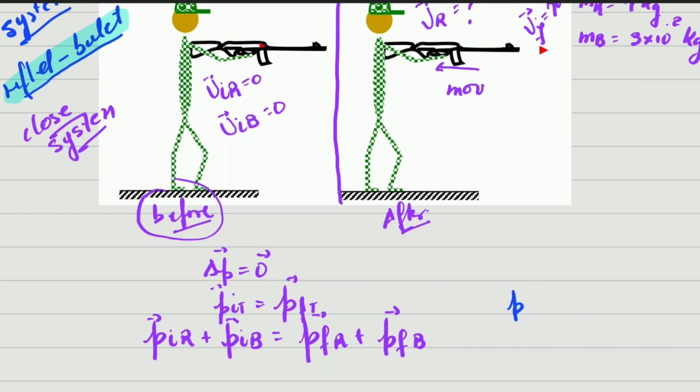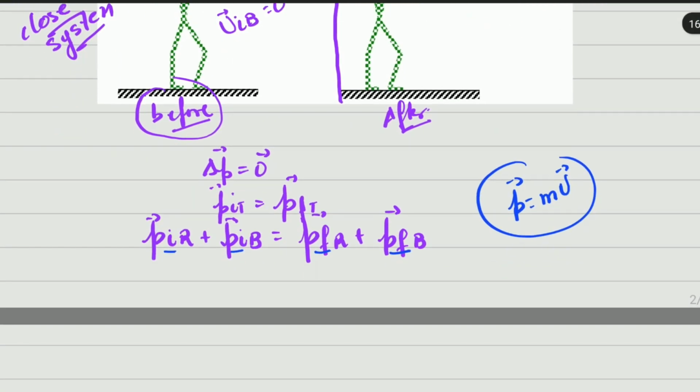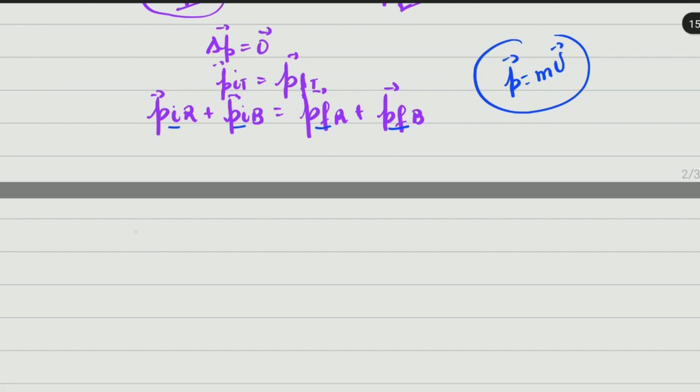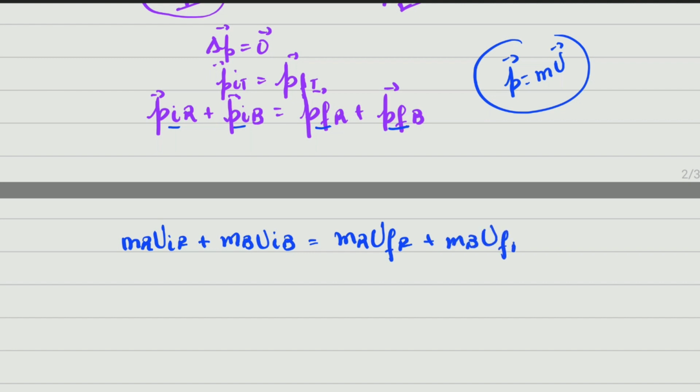Now remember that momentum is equal to the product of mass and velocity of an object. We are going to substitute that formula in each of the different momentums here. So we have the mass of the rifle multiplied by the initial velocity of the rifle plus the mass of the bullet multiplied by the initial velocity of the bullet, equal to the mass of the rifle multiplied by the final velocity of the rifle plus the mass of the bullet multiplied by the final velocity of the bullet.